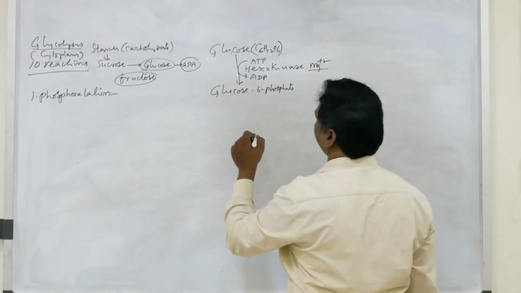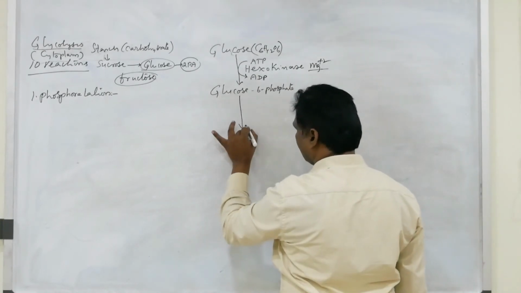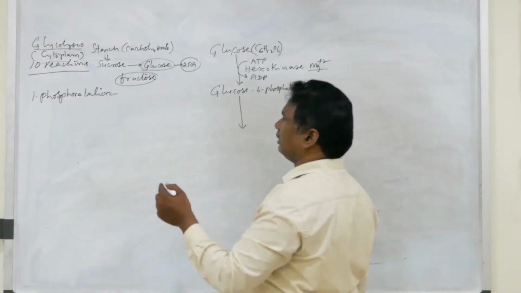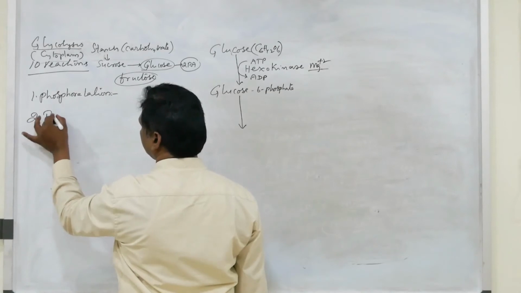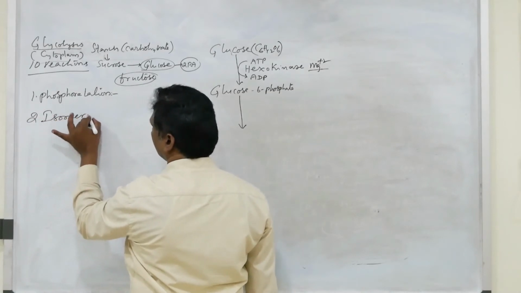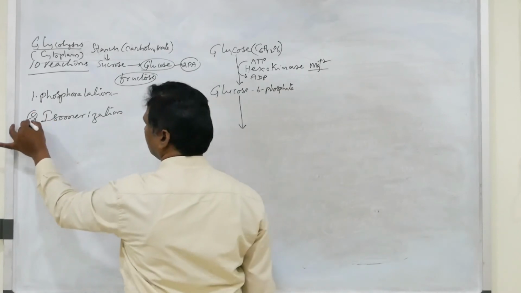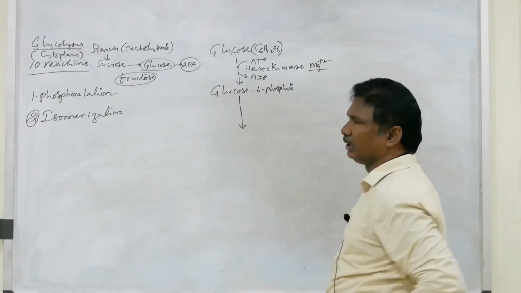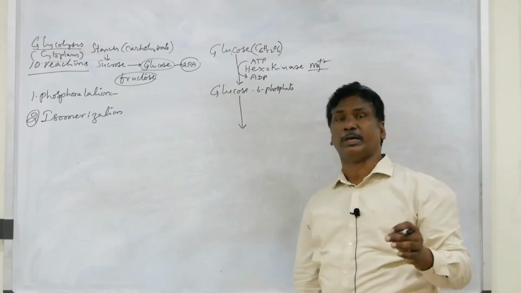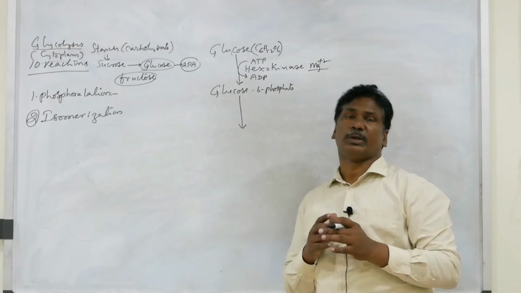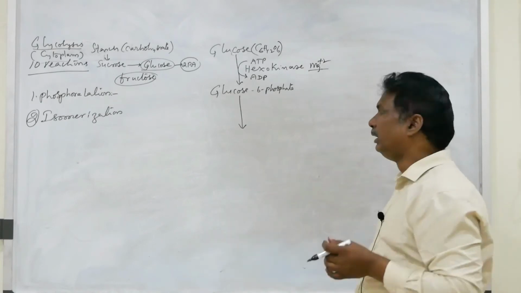Next one, that glucose 6-phosphate undergoes isomerization. So the second step is isomerization, that means glucose is converting into fructose. Both are isomers with the same molecular formula C6H12O6, but one is an aldehyde and the other is a ketone.